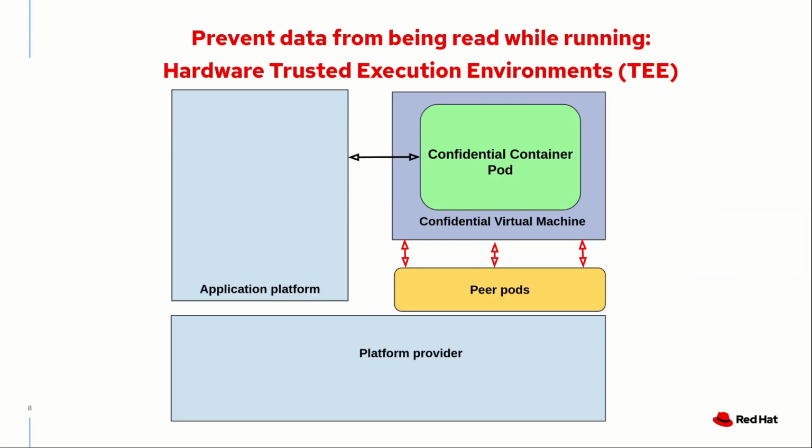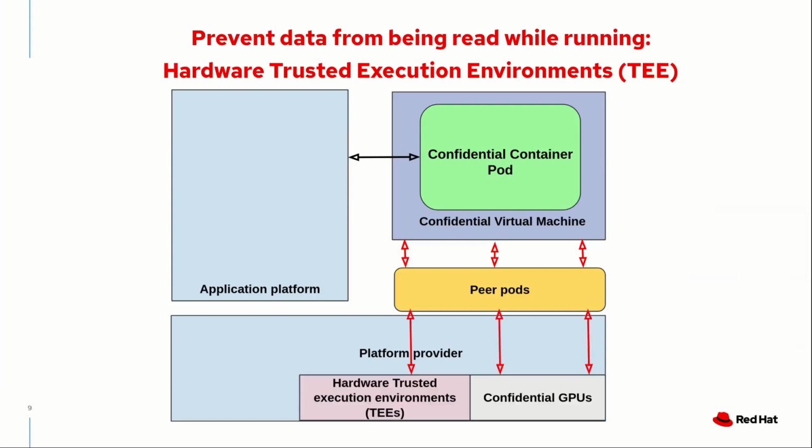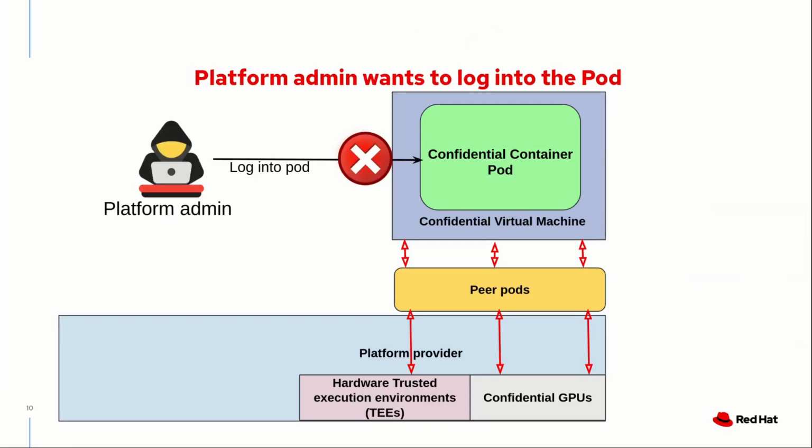First of all, a confidential container runs in a confidential virtual machine, and in the case of peer pods, Kata Remote Hypervisor, the confidential virtual machine runs as a separate virtual machine parallel to the Kubernetes platform. This confidential virtual machine is supported by the trusted execution environment, and in the case of this demo, also confidential GPUs, which provide confidentiality at the GPU level. This means that if a platform admin tries to log into the pod, it will be forbidden, together with examining the logs. This is done to avoid data leakage.